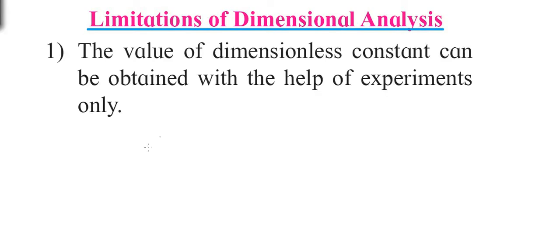Limitations of dimensional analysis. The first limitation is that using dimensional analysis we cannot find the exact value of the constant. Now we have seen how to establish the relation between different physical properties using dimensional analysis.